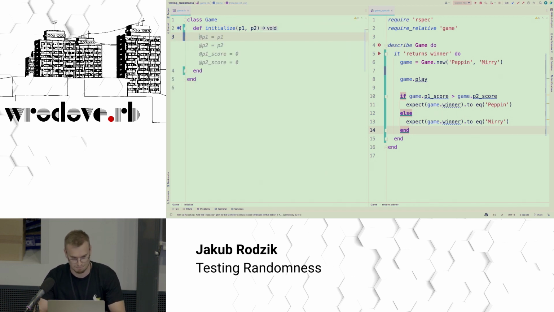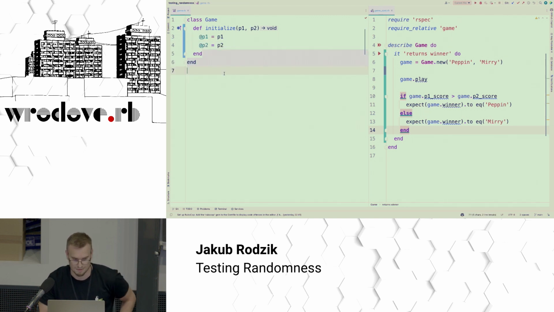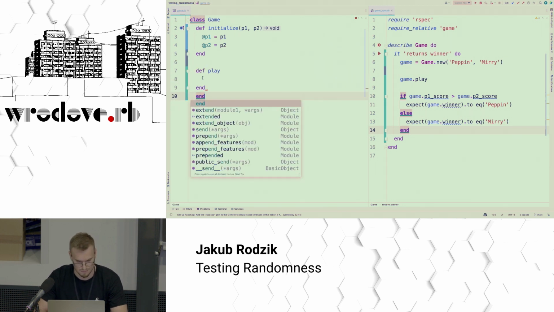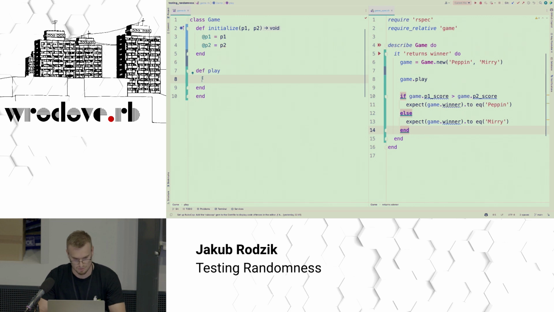Of course, we want this to have a play method. And this should be exactly P1 score, P2 score.